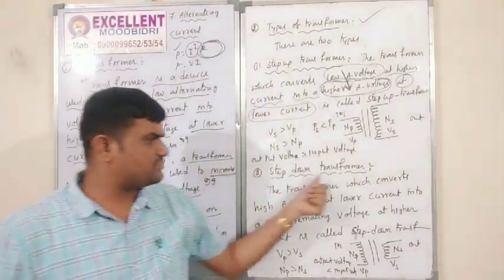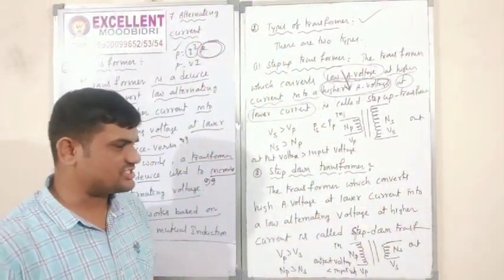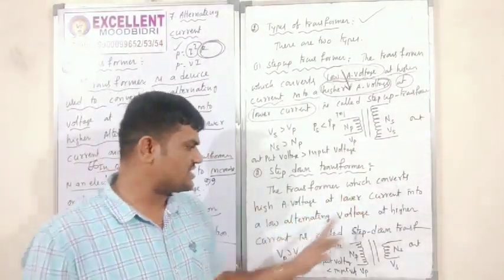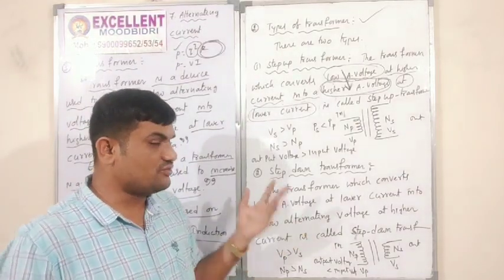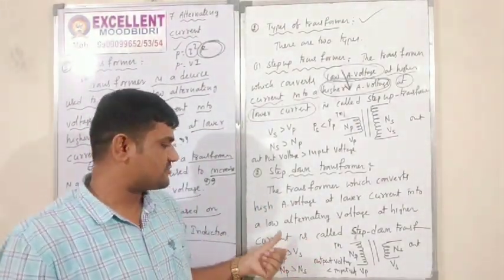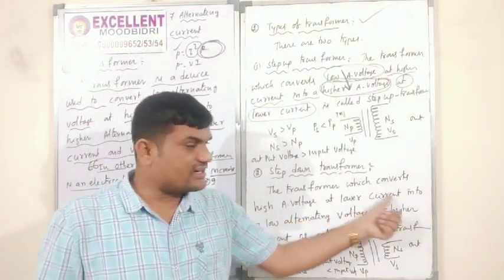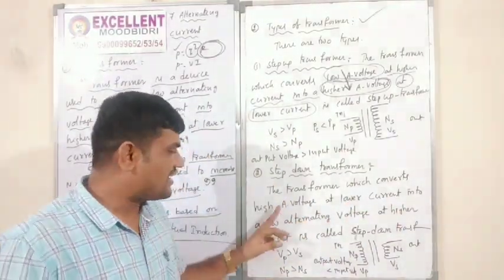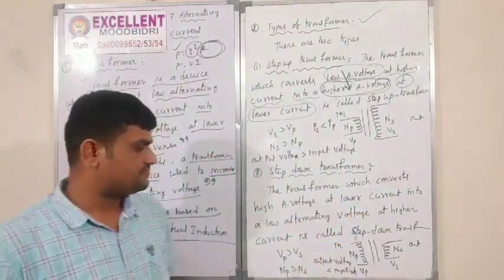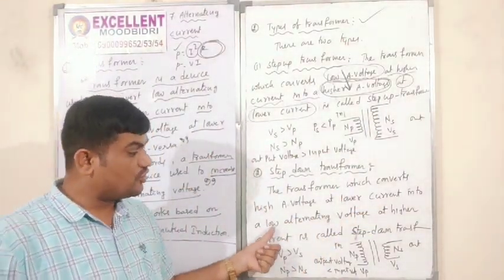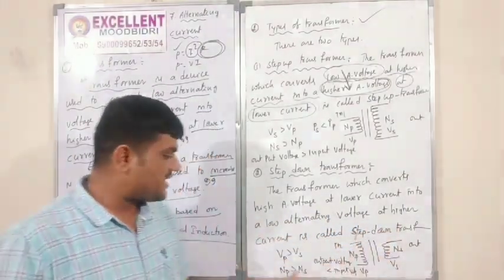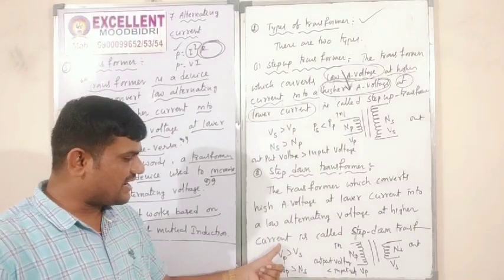Next one, the step down transformer. The step down transformer converts a high alternating voltage at a lower current into a low alternating voltage at a higher current.